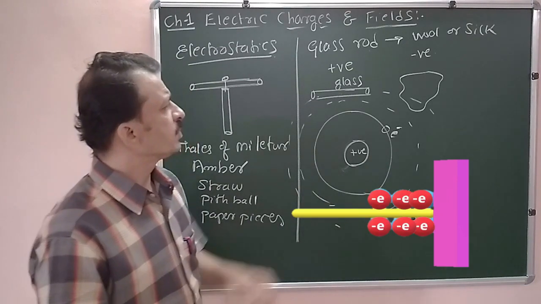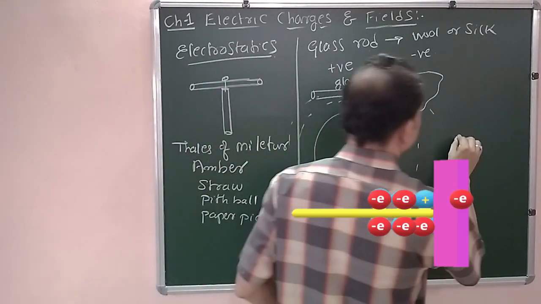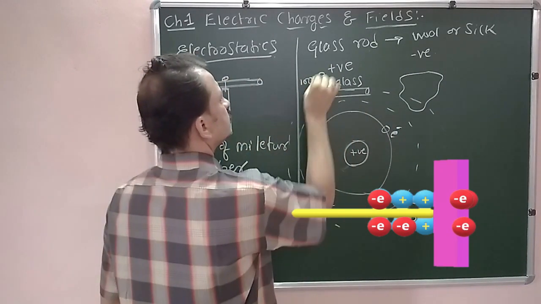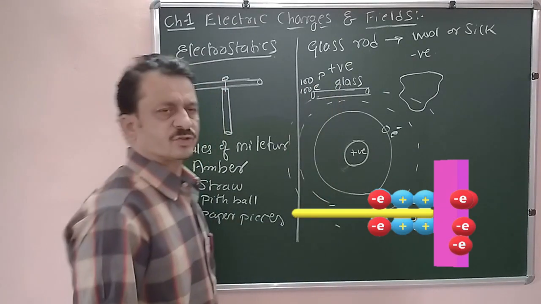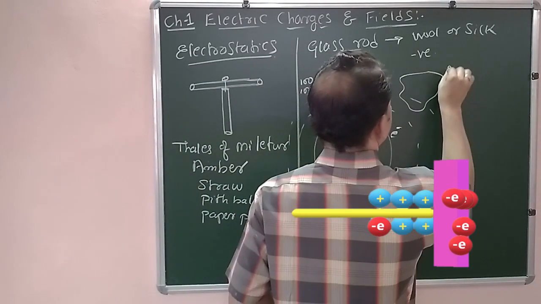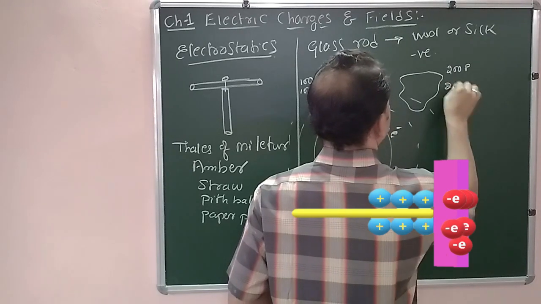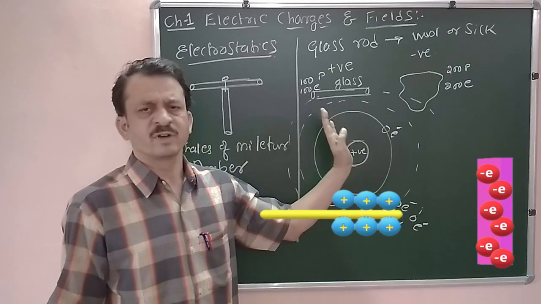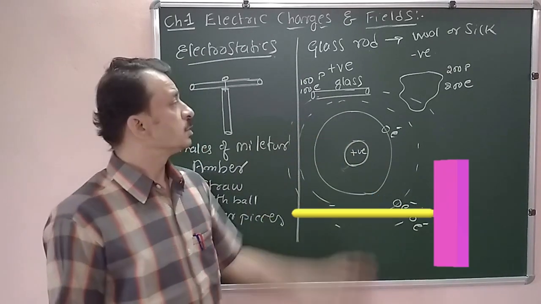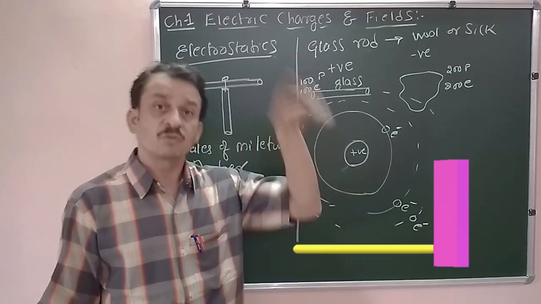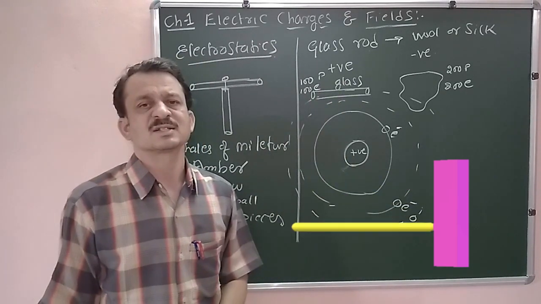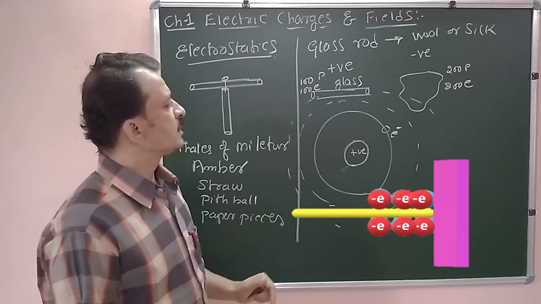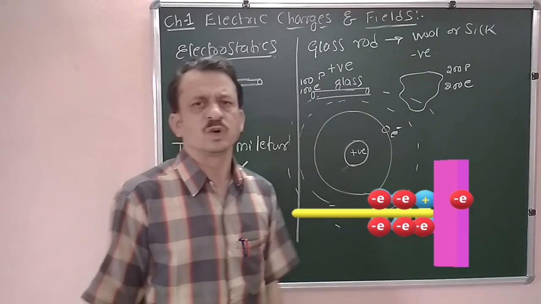Now consider a glass material having 100 protons and 100 electrons, and this other material having 200 protons and 200 electrons. These numbers are given for convenience; these materials actually have an Avogadro number of particles, but for simplicity we have chosen 100 and 200.